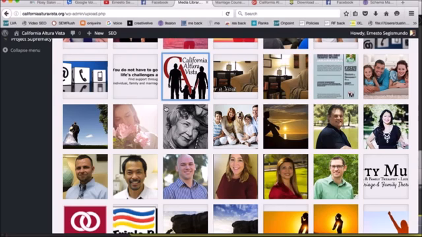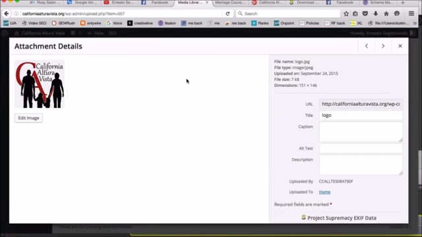All right, the next thing we're going to do is optimize our images. Optimizing each one of your images is really important because Google looks at each of these as a piece of data, and if we can tell Google a little bit more about your business in the process, that's a really good thing. So you'll see that this is the logo for the website, and all it really says here is logo. So let's get a little more specific, that way we can optimize it.